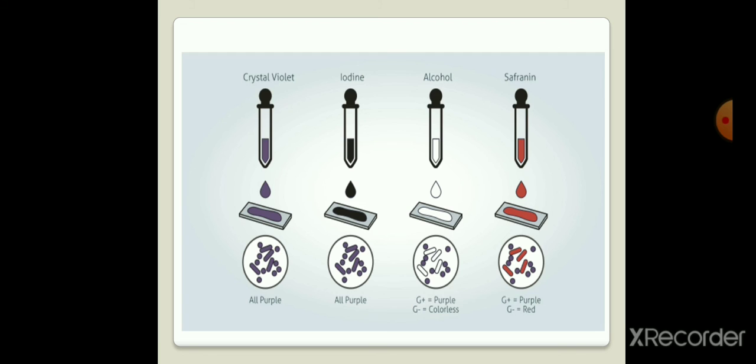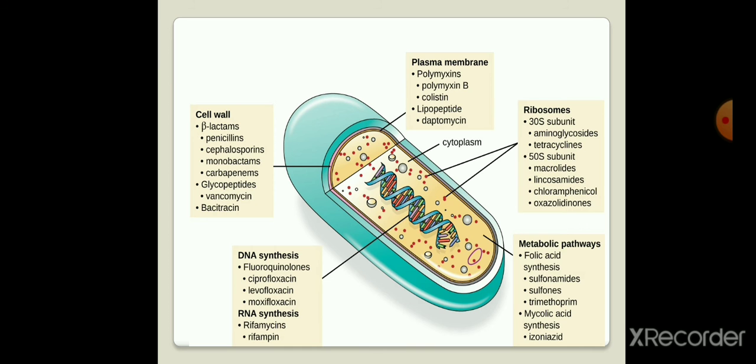And these gram-negative bacteria, to be viewed under the microscope, are counter stained using safranin. The result showed that gram-positive bacteria appear purple in color, and gram-negative bacteria appear red or pink in color. This is the gram staining technique, which was discovered by the scientist Christian Gram, and it is a very useful technique for differentiating gram-positive and gram-negative bacteria.